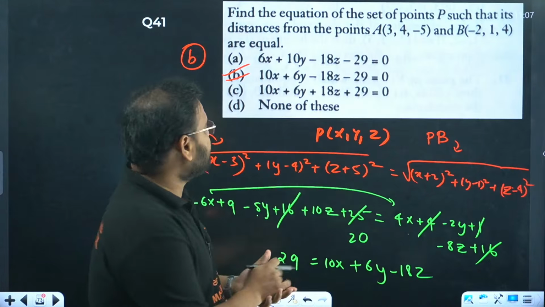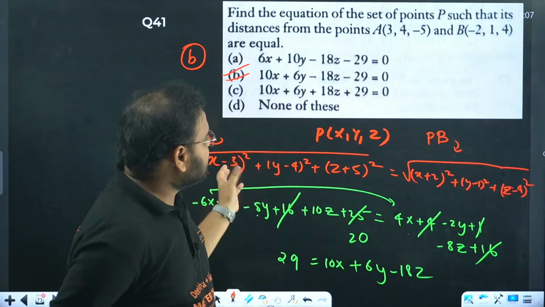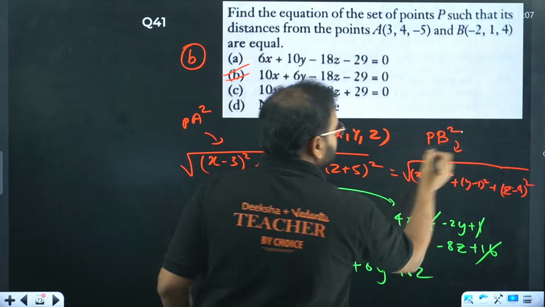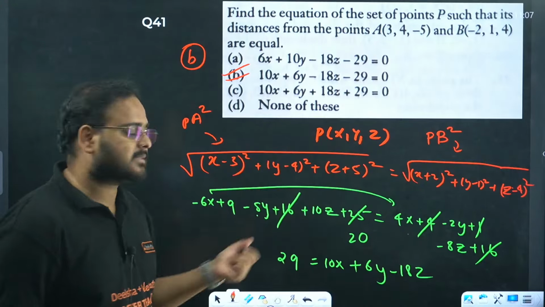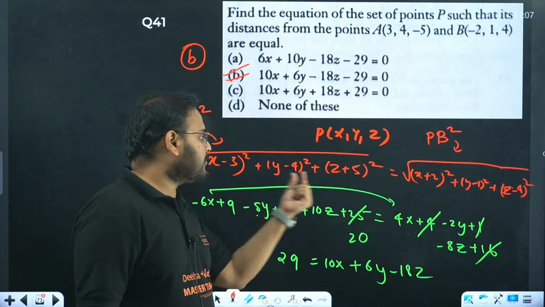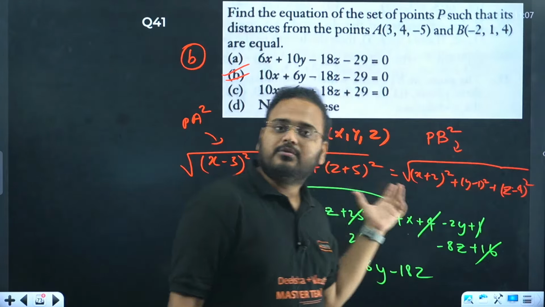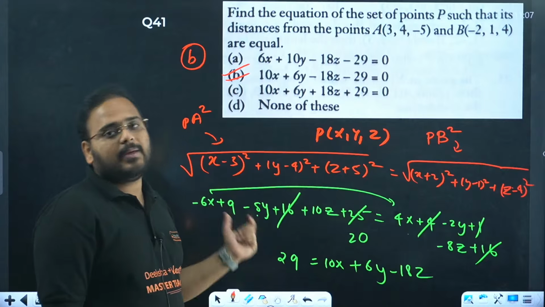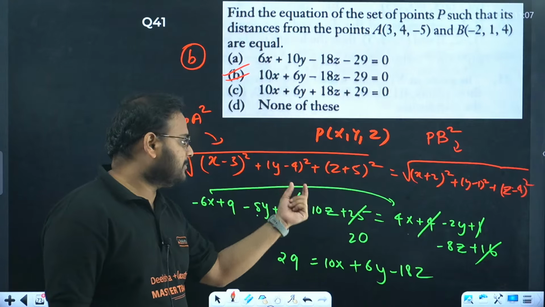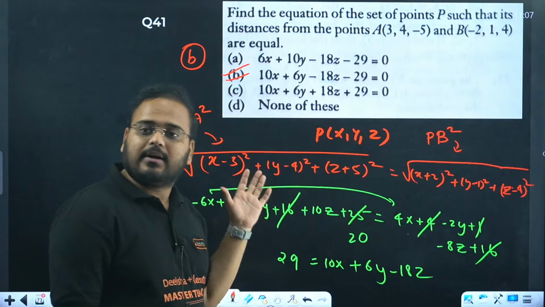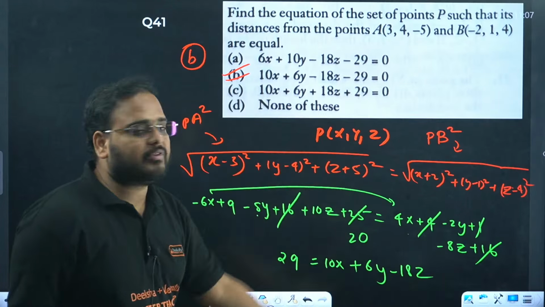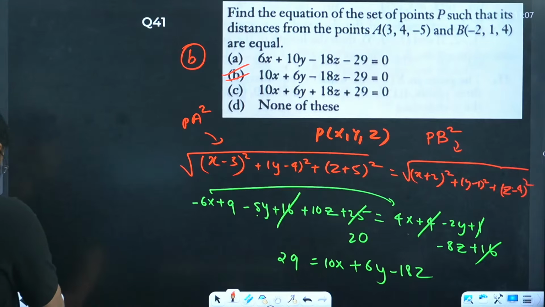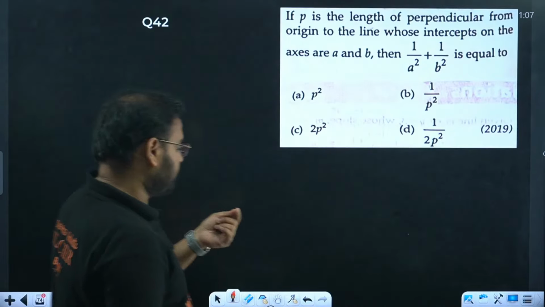So in this question, beta, please check over here. So what we need to do is basically find, instead of finding PA, we can find what? PA square and PB square. So first of all, root is taken care of. We don't have the root in that case. Now over here we'll have x square, here we have y square and z square. Same thing we'll have here also. That will get cancelled, right? So the remaining term will be what? Minus 2ab plus b square, minus 2ab plus b square, plus 2ab plus b square. Same thing you can write. Look what is getting cancelled. Simplify it once, you get the answer as option B. Okay. 42 now.